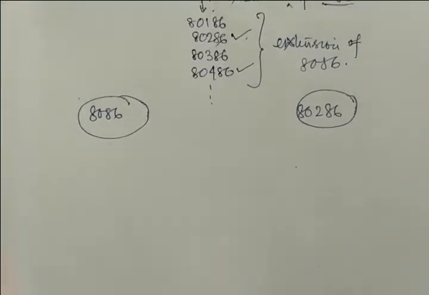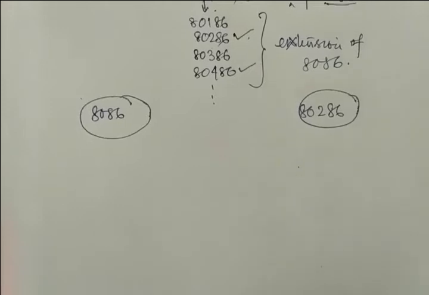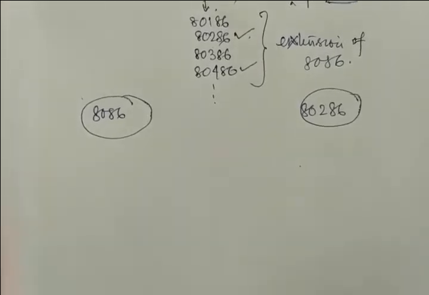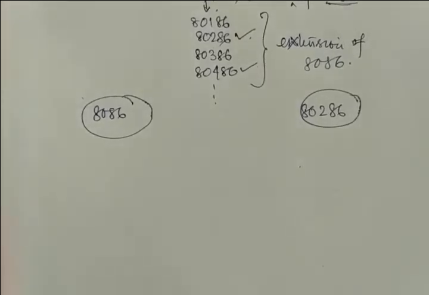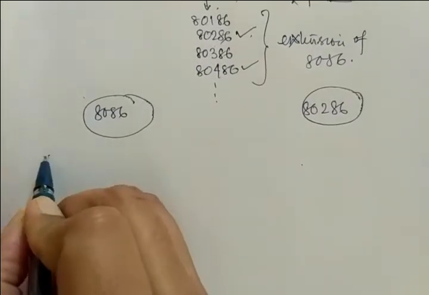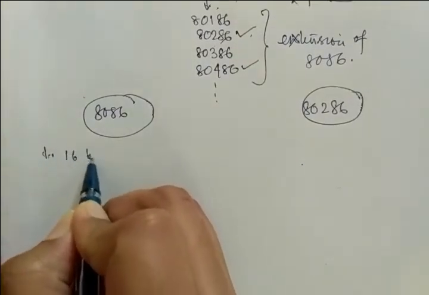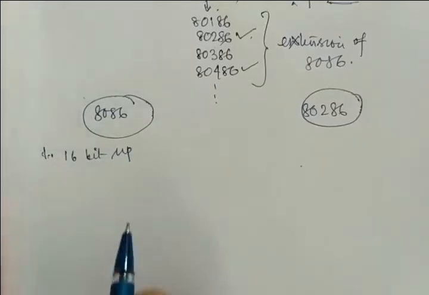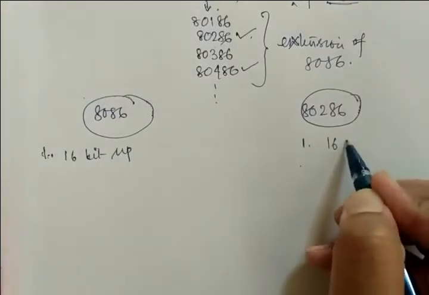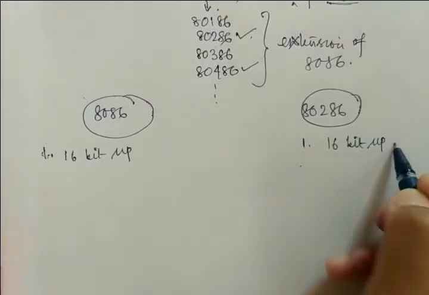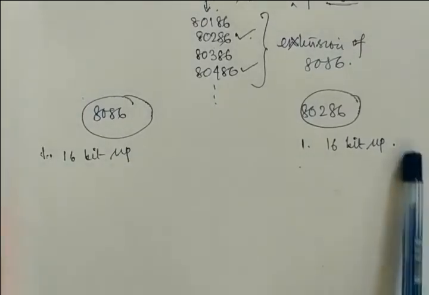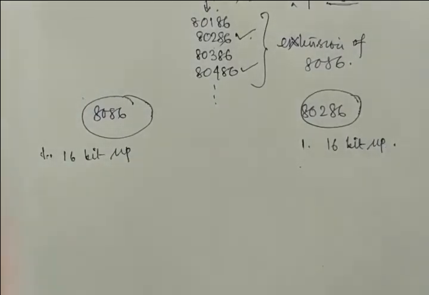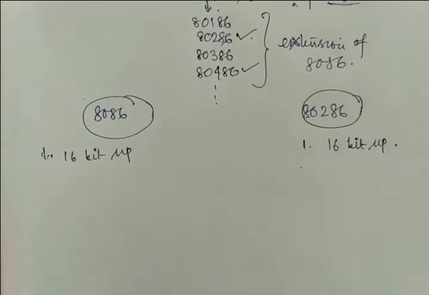Okay. So if you have studied the 8086 very well, you must know that this is a 16-bit microprocessor, right? So I am writing the first point, that this is a 16-bit microprocessor. Okay, and this is also a 16-bit microprocessor. Why am I writing microprocessor? Because this is a processor, right? And why is it micro? Because this is available in a chip, in an integrated circuit. So we can say that this is also a microprocessor, but at an advanced level, right?